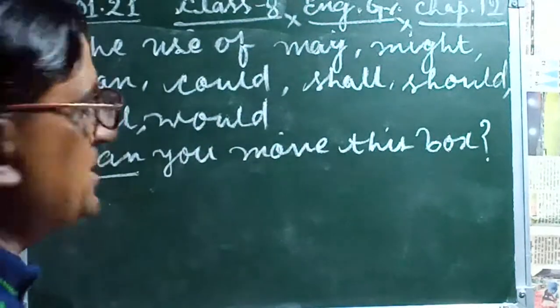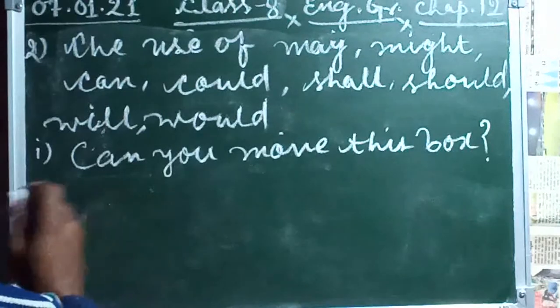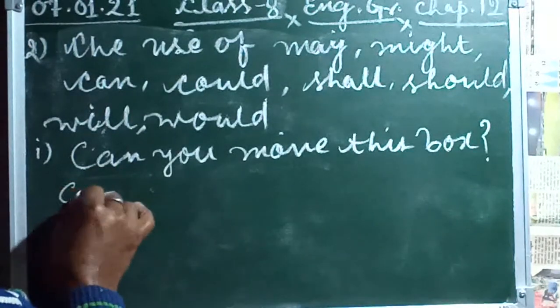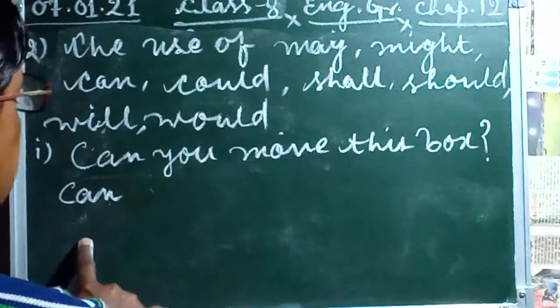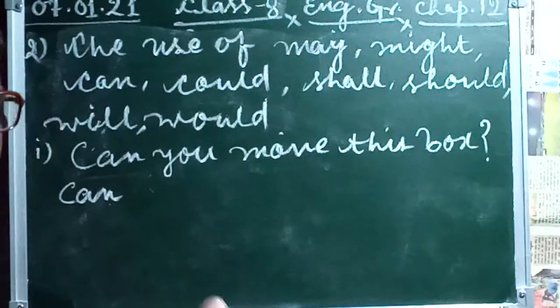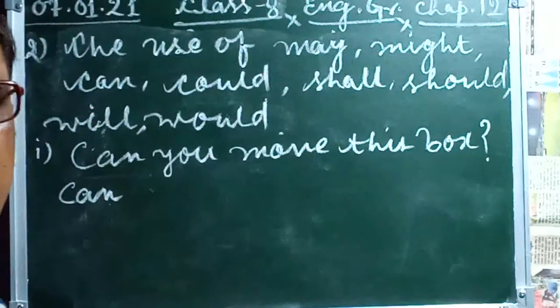This is in the present tense, so the same helping verb is used here, because there is no change of helping verbs. And whether it is singular or plural, in both conditions the same helping verb is used.